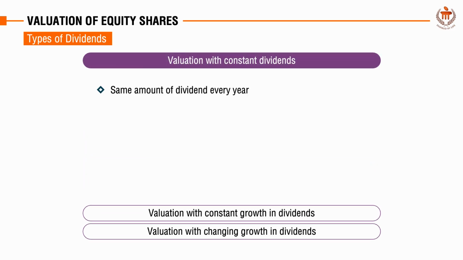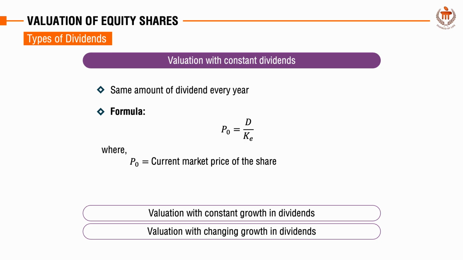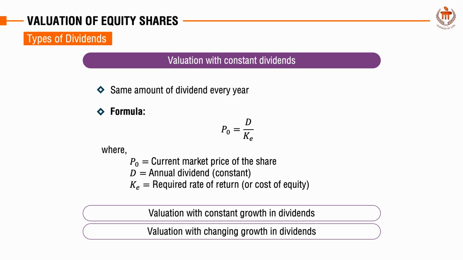First, let us understand what constant dividends mean. Constant dividends refer to a scenario where a company pays the same amount of dividend to its shareholders every year without any variation. This method assumes that the dividend amount remains constant indefinitely, making it easier to calculate the intrinsic value of a share. The formula for calculating the value in this case is P0 = D / KE. Here, P0 is the current market price of the share, D is the annual dividend, which is constant, and KE is the required rate of return or cost of equity.